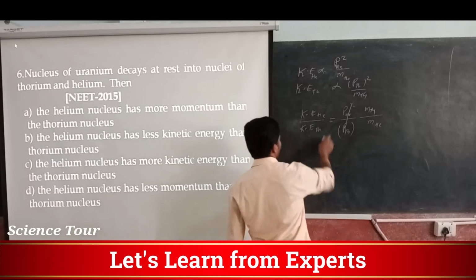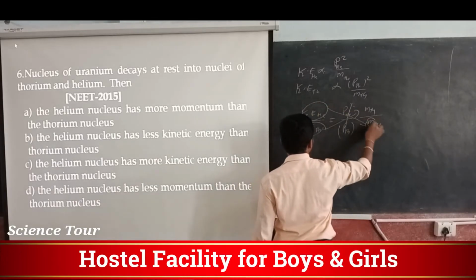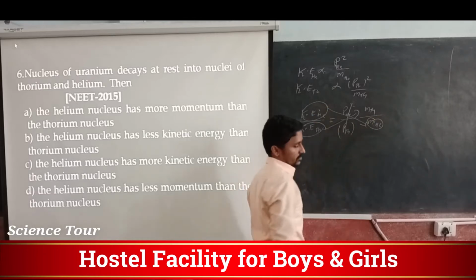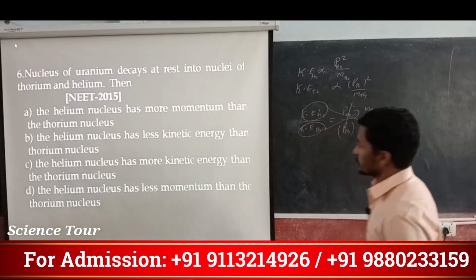So it is inversely proportional. Whose mass is more, kinetic energy is less. Whose mass is less, kinetic energy is more. So kinetic energy of the helium will be more than that of the thorium.